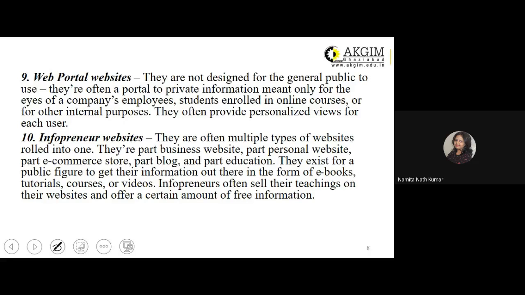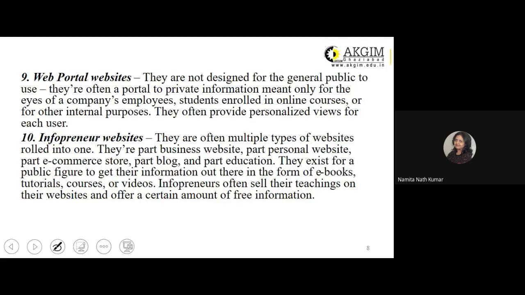Next comes your web portal websites. A web portal is a concept and it is different from a website. A portal is a collection of web pages, a type of website which is quite dynamic in nature. Dynamic in the sense that there are a lot of updates and changes happening on the portal, maybe within a few hours or almost every day.